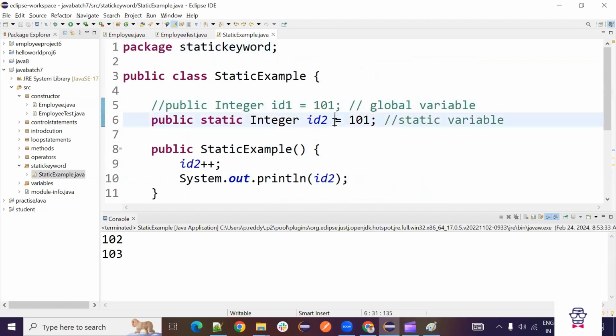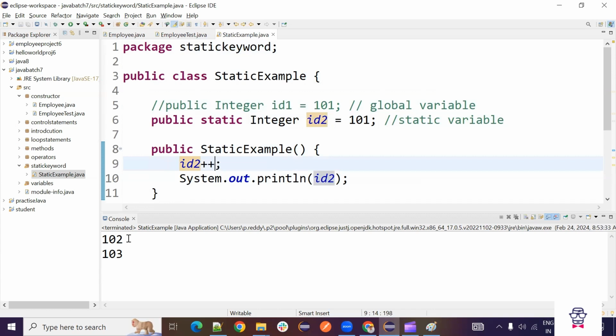But with static, what will happen is first time it is 101. Next time when we increased it, it became 102. So next time when this gets increased again, it won't become 101. Whatever the value 102 is there, it will hold the same value in the memory. So that's the difference between static variable and normal variable. A normal variable starts new every time, but a static variable holds whatever the previous value is.